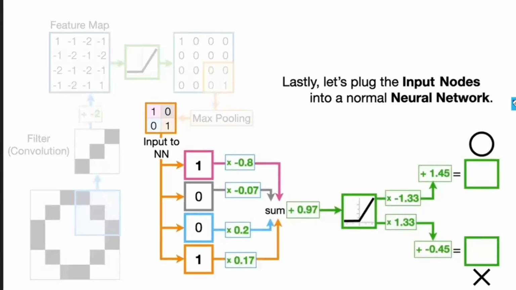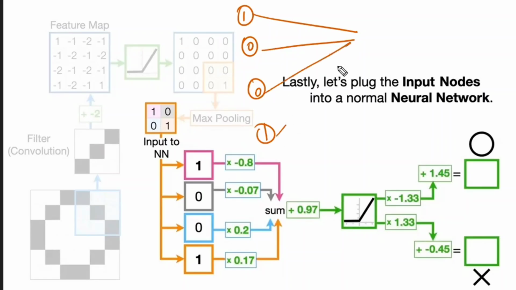So here, whatever the neural network is, the inputs are 1, 0, 0 and 1. The weights are minus 0.8, minus 0.07, 0.2, 0.17 and the B value.